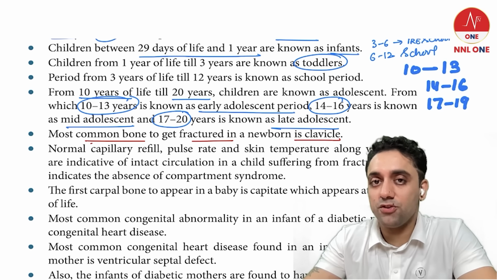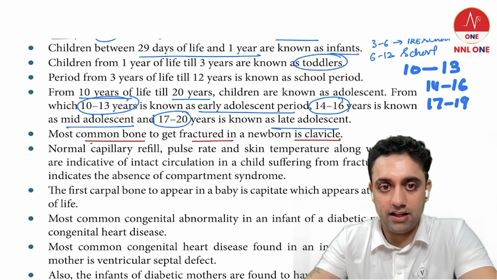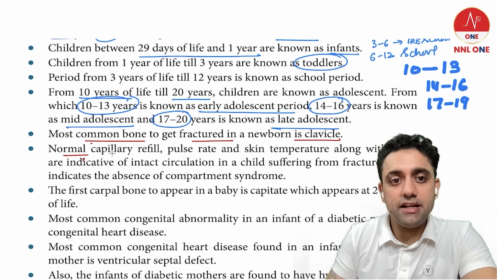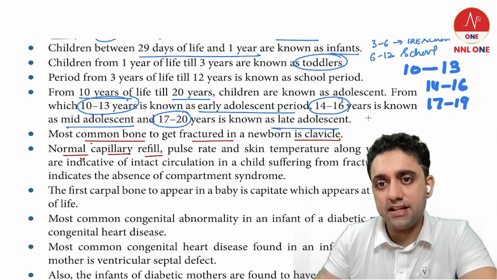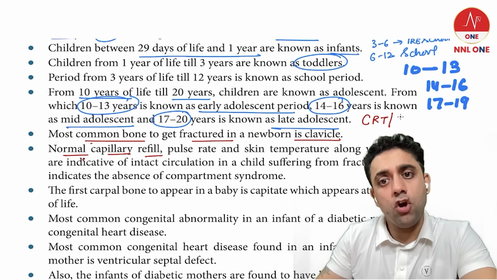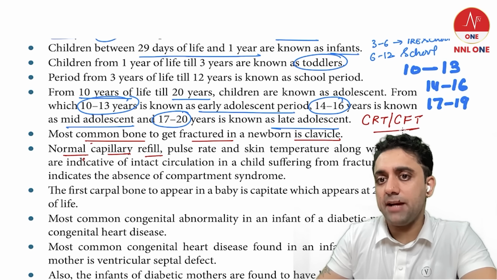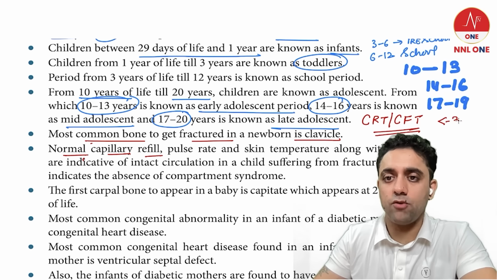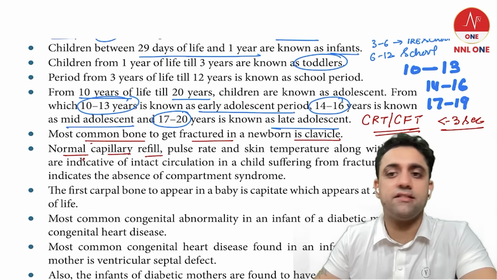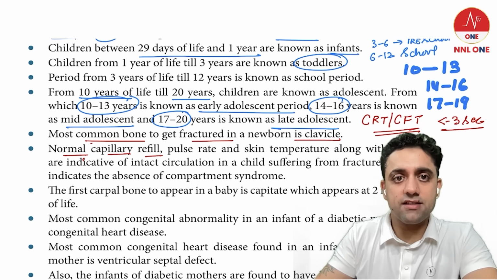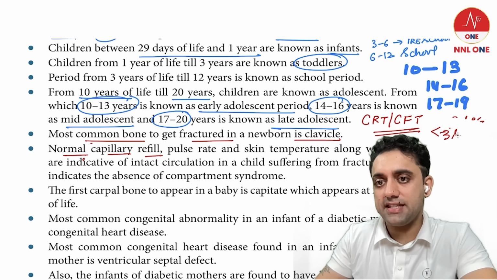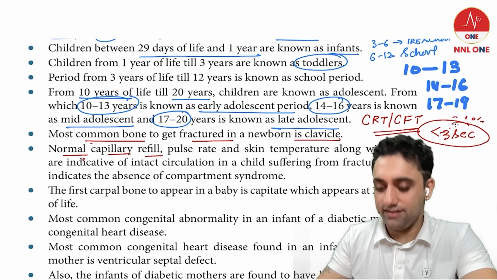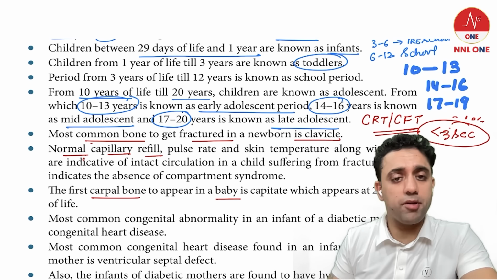Which is the most common bone to get fractured in a newborn? The most common bone to get fractured in a newborn is the clavicle. Okay, what is the normal capillary filling time? The normal capillary refilling time, or capillary filling time, is less than 3 seconds. Not -3, I would say less than 3 seconds. The normal capillary refilling time is less than 3 seconds. Please remember that.